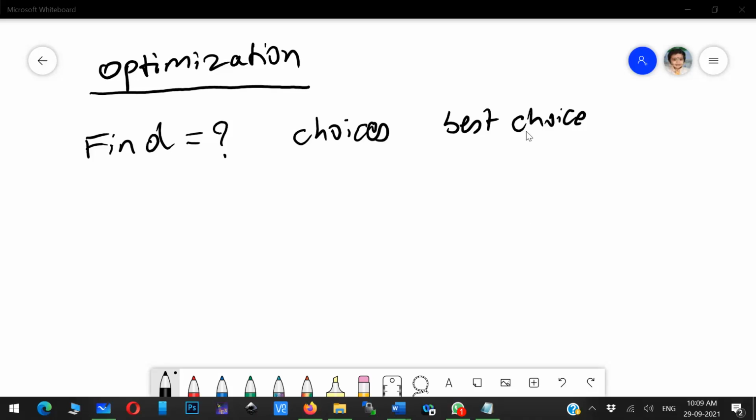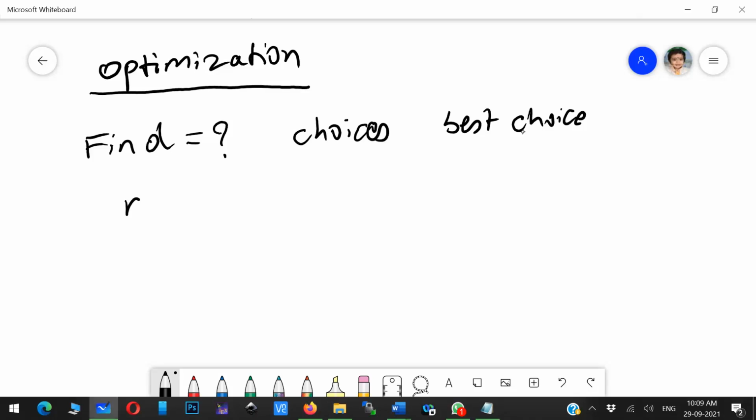When it comes to a system, say for example an electric vehicle: how do I have to control the motor controller to get the maximum mileage? Whenever you hear the words maximize or minimize, that is nothing but an optimization problem.